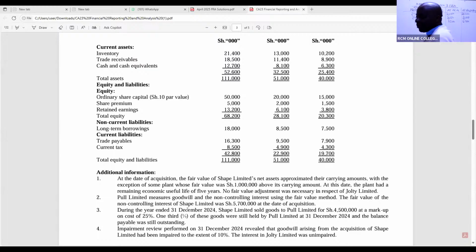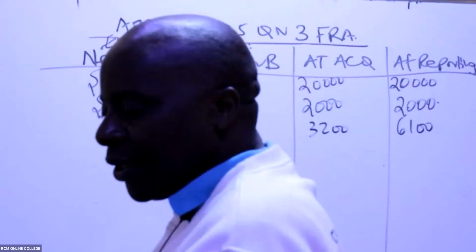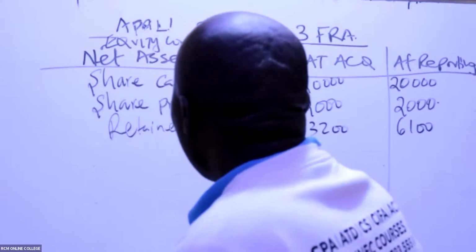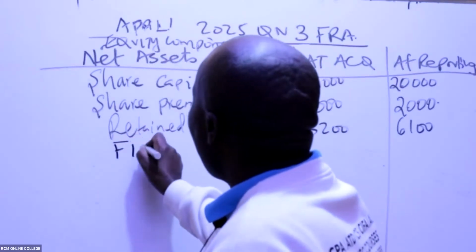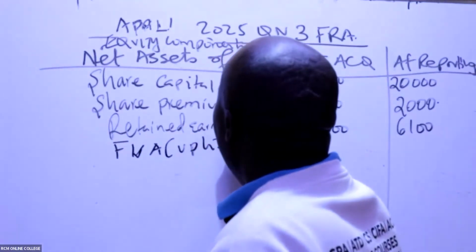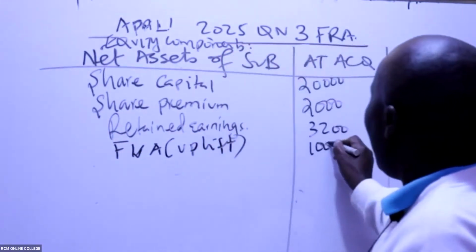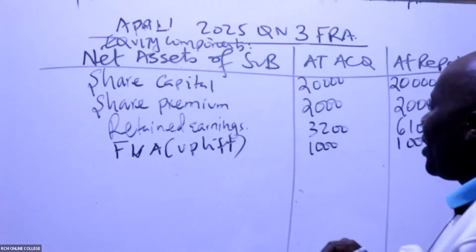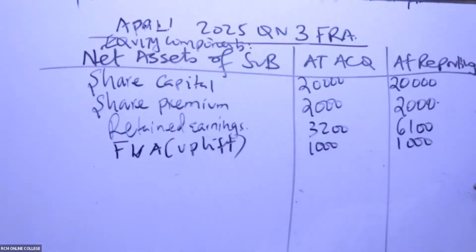So you can see a property, plant, and equipment item here which was revalued, so we have a fair value adjustment. The fair value adjustment, which is an uplift, is 1,000, and it is ever constant like the accountant who never knows how to dance.